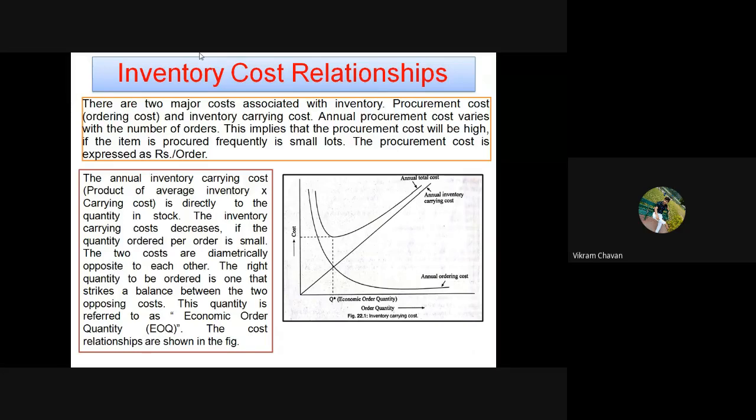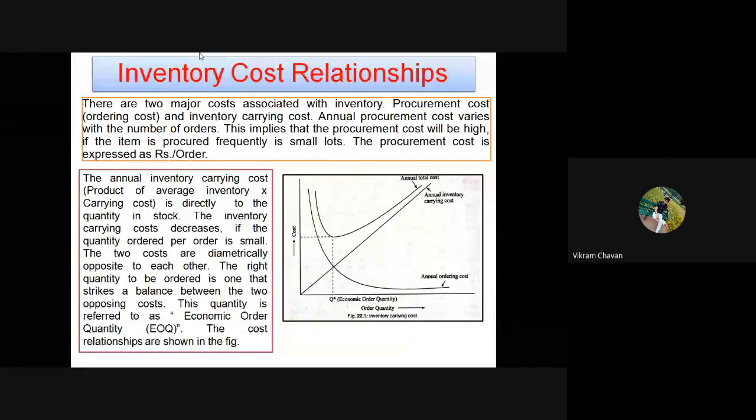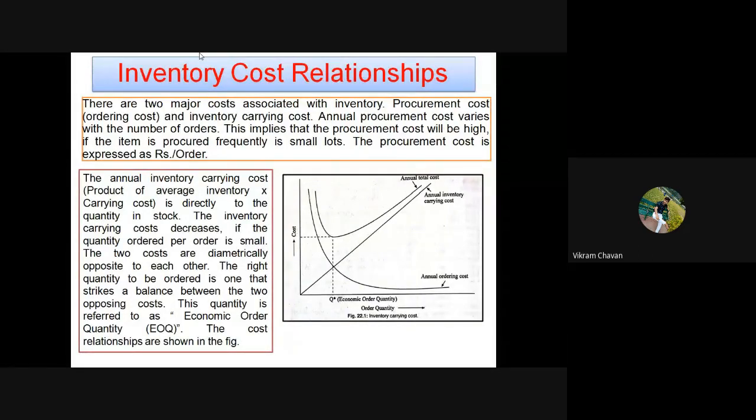Okay, we have already discussed in the last lecture which are the different types of cost associated with inventory. That is nothing but purchase or production cost, capital cost, then ordering cost. Then in that ordering cost, we have discussed the different types: purchasing, inspection, accounting, transportation. Then we have discussed the inventory carrying cost and the shortage cost. Okay, so these costs we have already discussed.